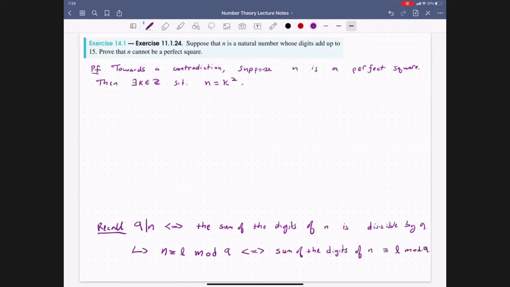If we use this result, we know that the digits of n add up to 15, so n is congruent to 15 mod 9. But 15 is the same as 6 mod 9.